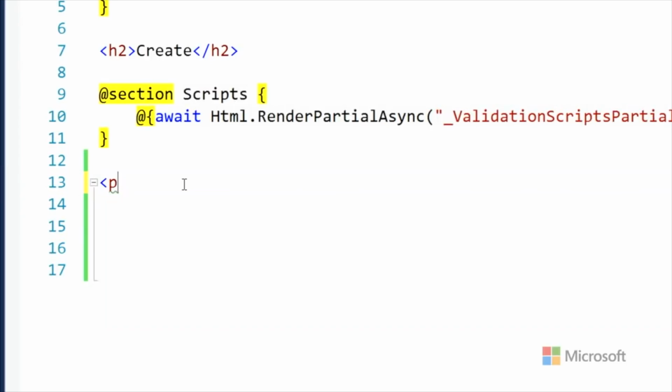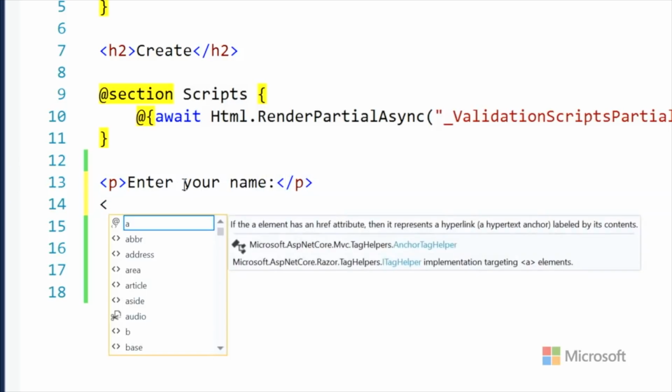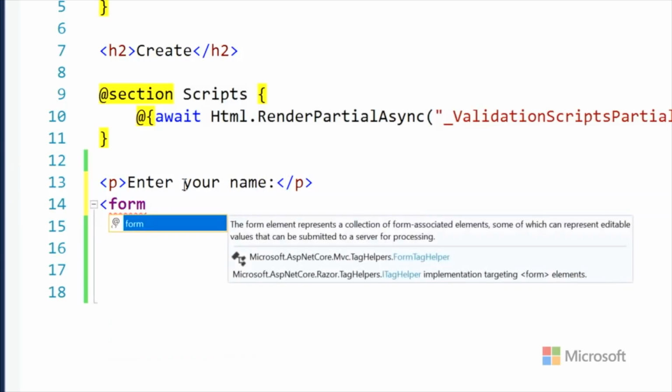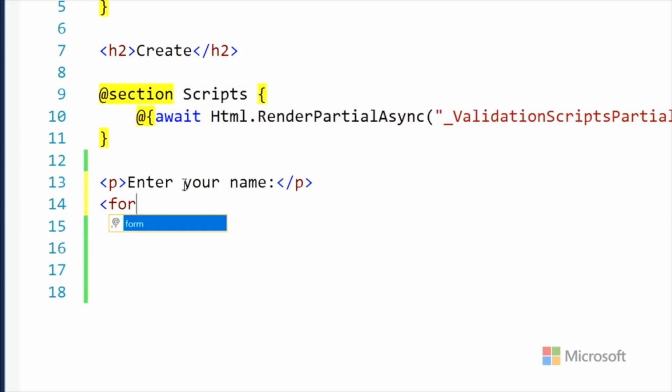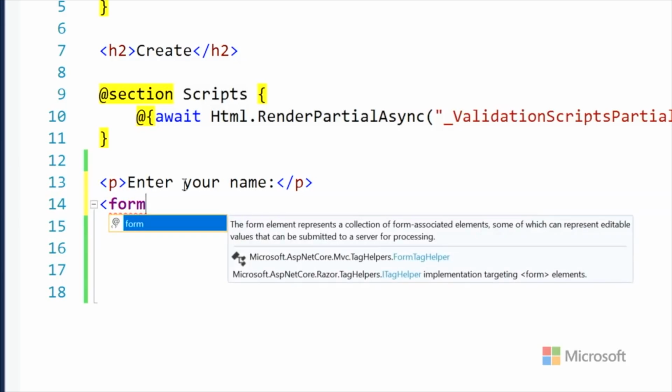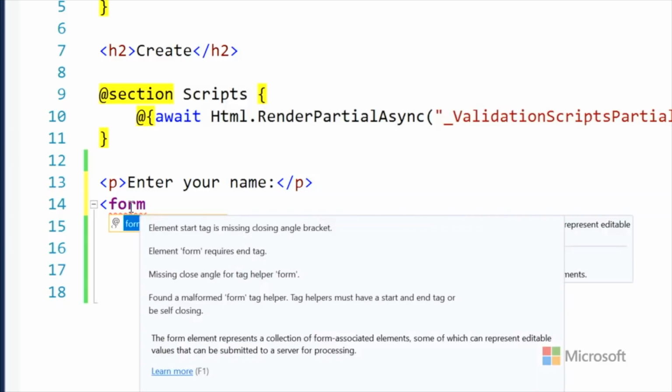entry. So we'll say enter your name. And who knows if this will work. Again, we're going to learn. Now, this is interesting. Notice that when I type form, it turns purple. So that is a tag helper. This is some related elements that are going to be on the server for processing. So the server knows about purple elements and will do some processing of them.